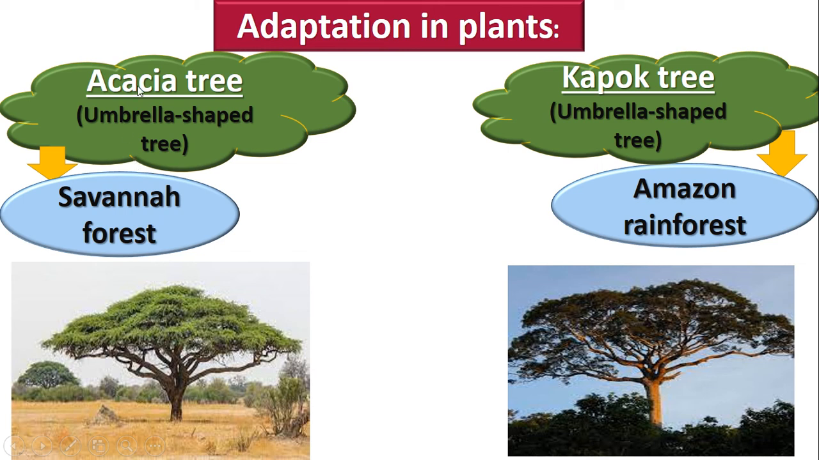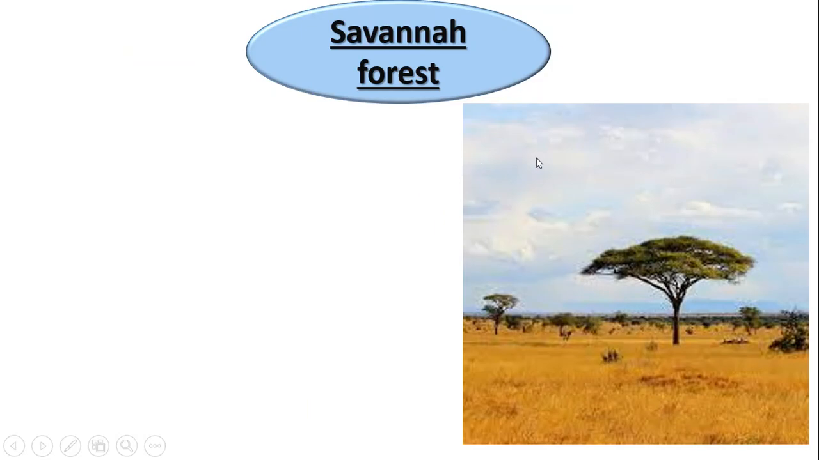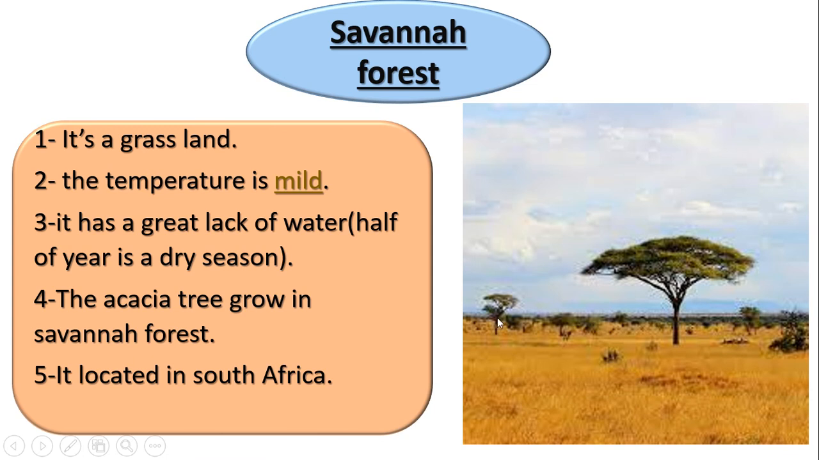Okay, let's start to talk about the acacia tree which is growing on Savannah forest. What is the Savannah forest? This is the Savannah forest. It is located in South Africa. Look at the picture. It has a lot of trees or a lot of grass? A lot of grass. So it's a grassland. What about the temperature there? Is it hot or cold? It is mild. What's the meaning of mild? Not so hot and not so cold. So the temperature in Savannah forest is mild.